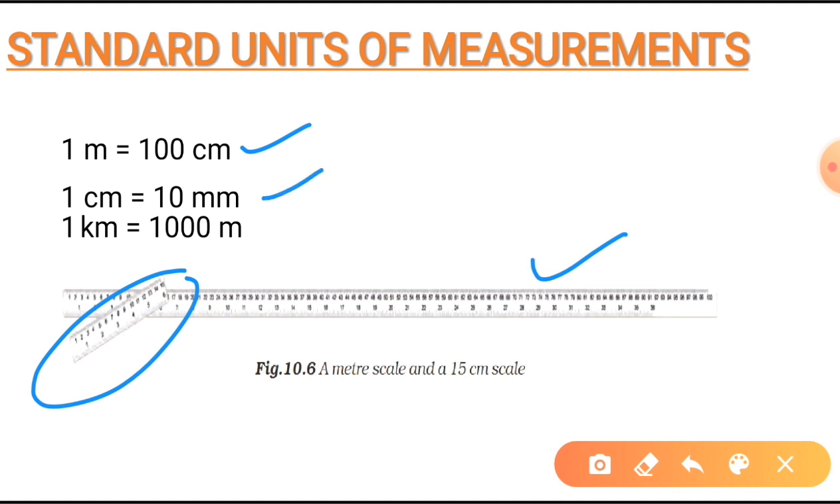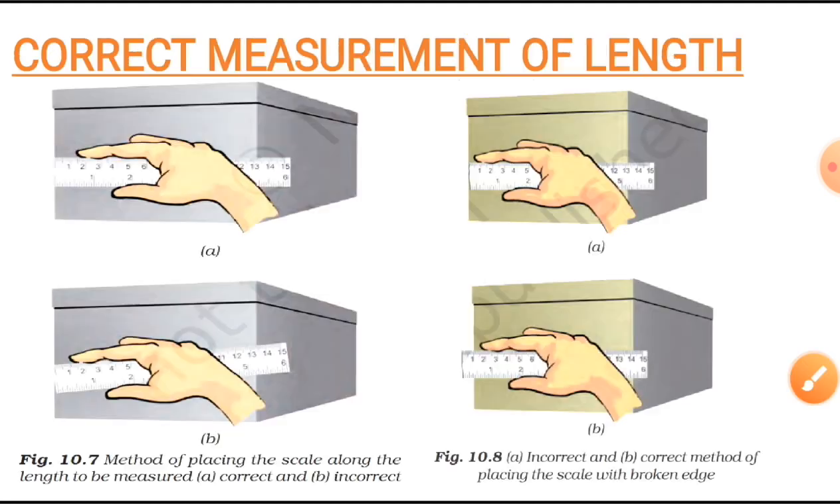Now students, for measuring large distances, meter is not a convenient unit. There we use a larger unit which is the kilometer, and 1 kilometer equals 1000 meters. So in this manner, depending on what we have to measure, we use these units. Now let's move to the next topic, which is correct measurement of length.